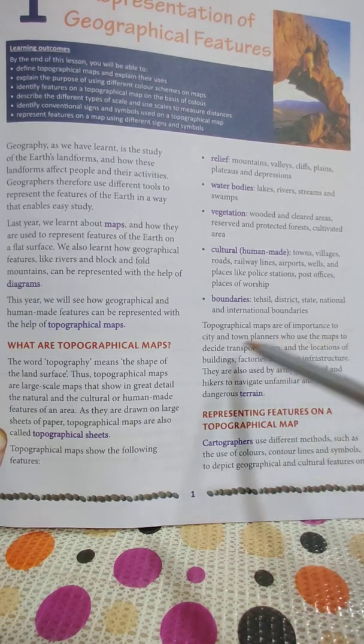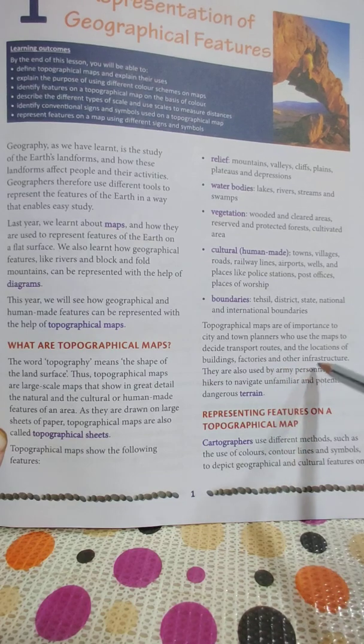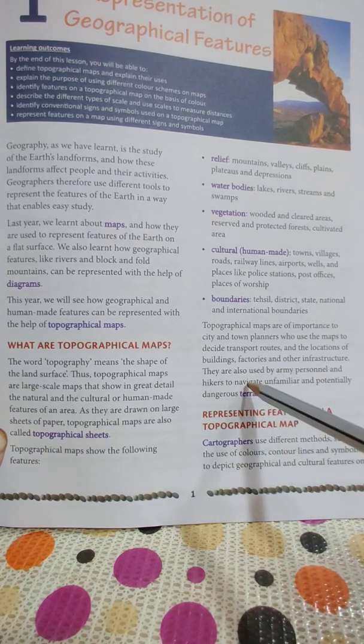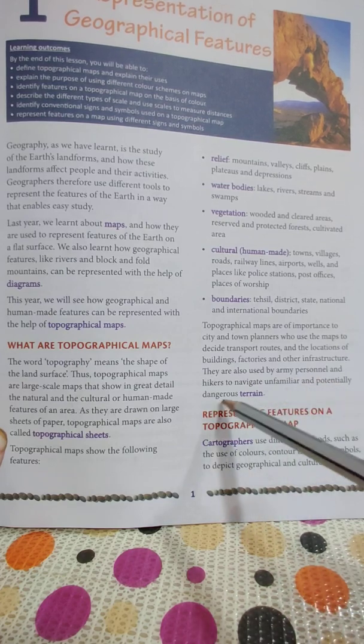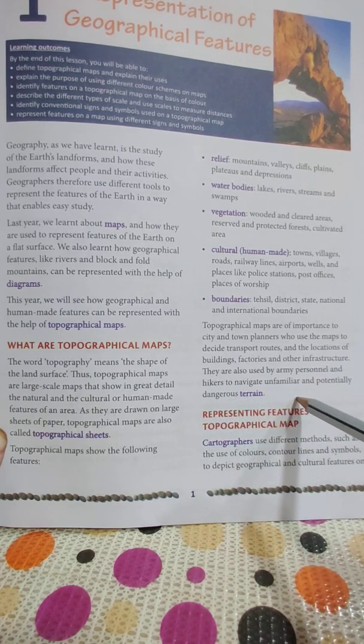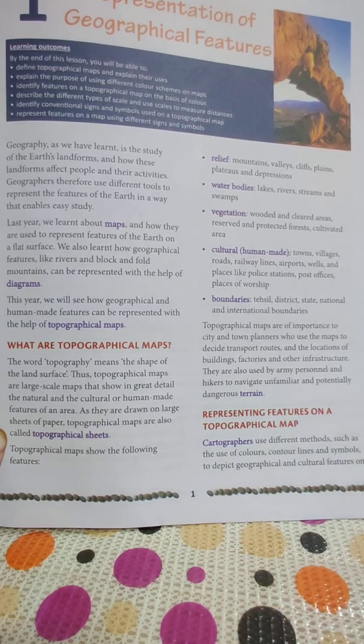They use the maps to decide transport routes and the locations of buildings, factories and other infrastructure. They are also used by army personnel and hikers to navigate unfamiliar and potentially dangerous terrain. Now, what is terrain? Terrain is the physical feature of an area of land.